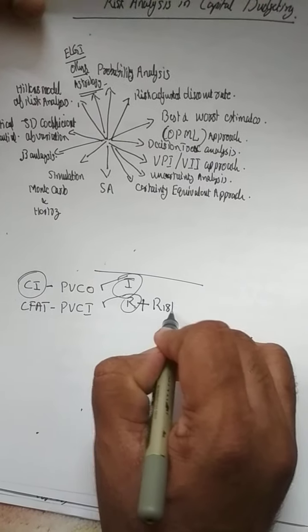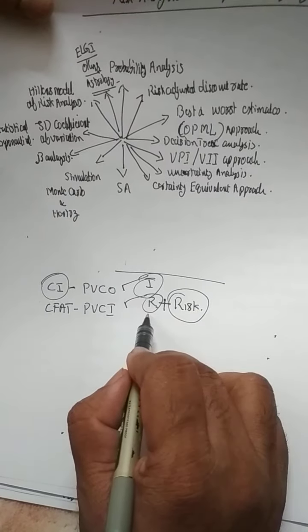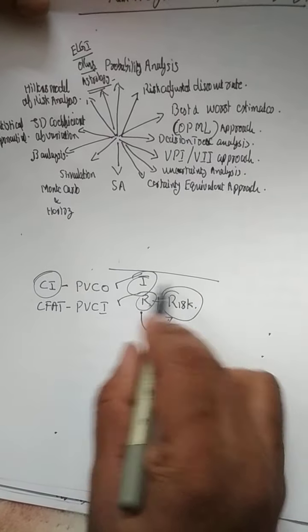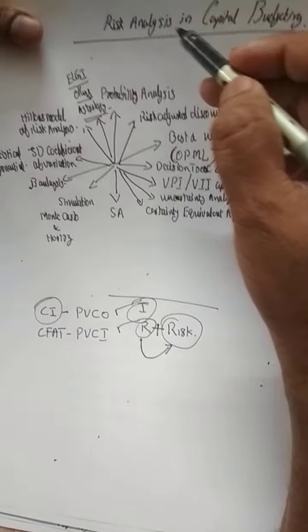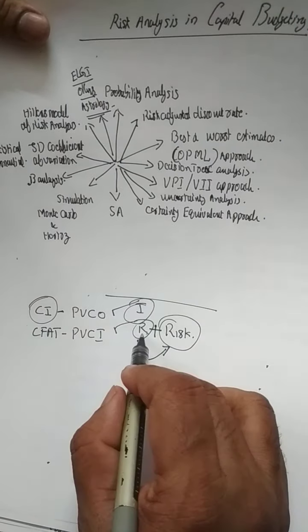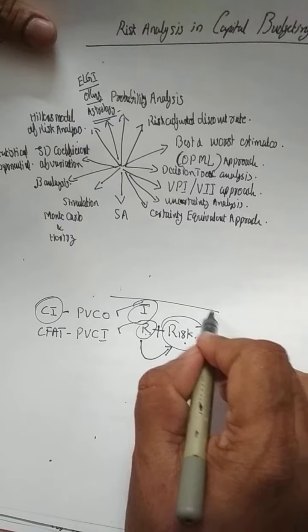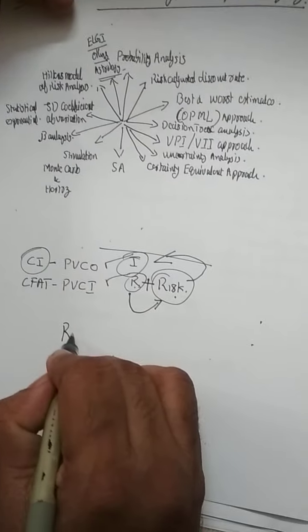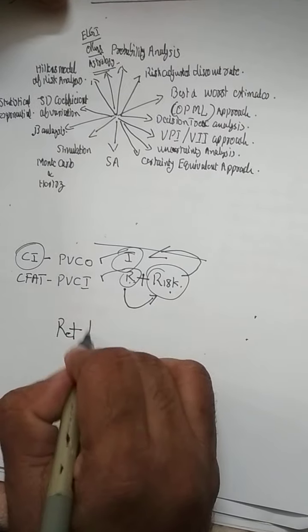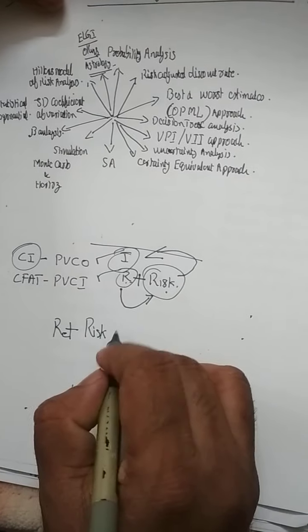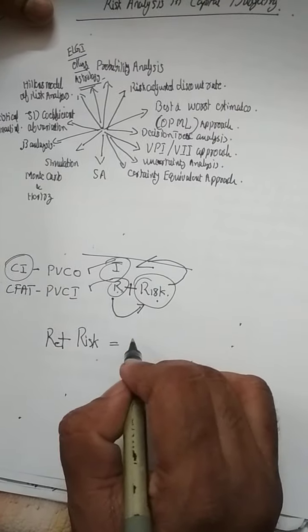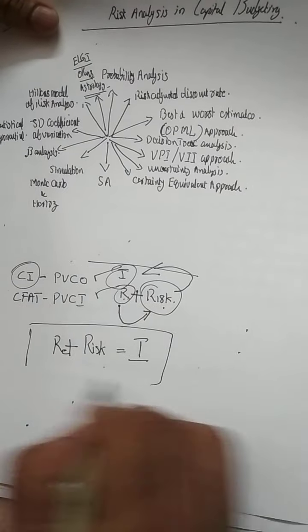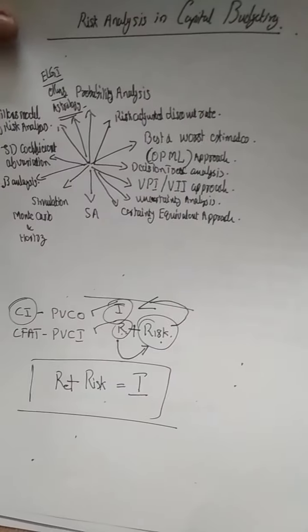Risk factor. So we take the return into consideration with the risk, that is risk analysis in capital budgeting. This risk-adjusted return is what we will compare with the initial investment. That is all about risk analysis in capital budgeting.